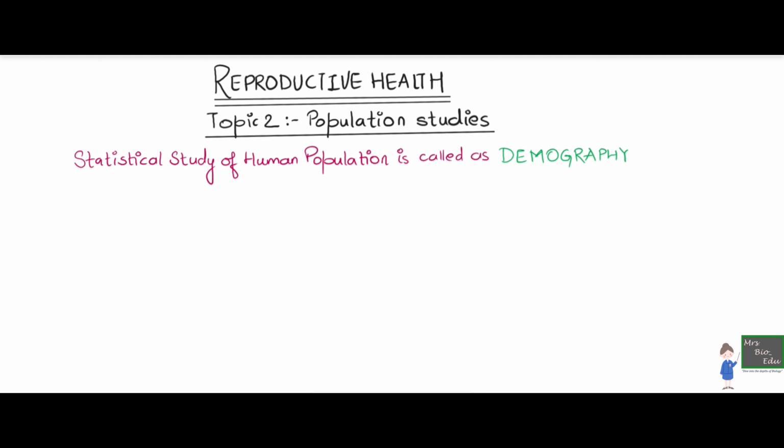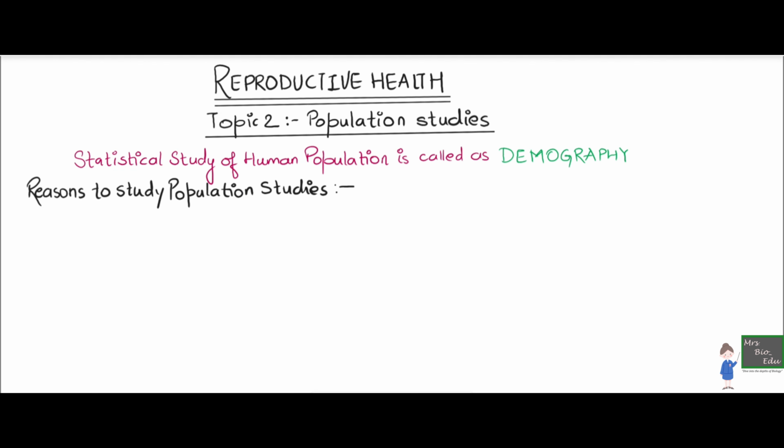Moving forward, because we are focused on human population here, we have to understand why it is important for any country to study its own population. So here we are talking about the reason for population studies.